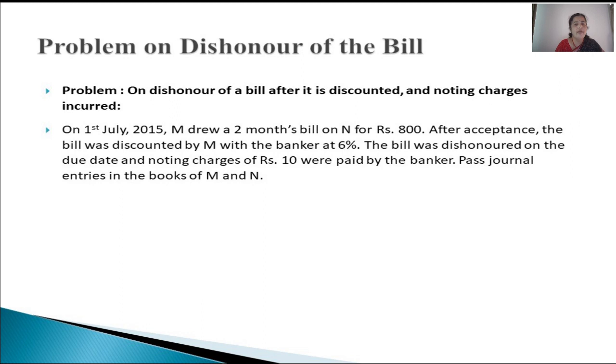So the due date will be from 1st July plus 2 months plus 3 days. So after July, August, September, right? After July, August, September 1st plus 3 days means September 4th. September 4th is the due date. And the amount of the bill is 800, and the discount rate is 6%. The date of discounting of the bill is not given, so we have to assume the bill is discounted on the date of the transaction itself, that is 1st July 2015. And later the bill is dishonored, with noting charges of 10 rupees.